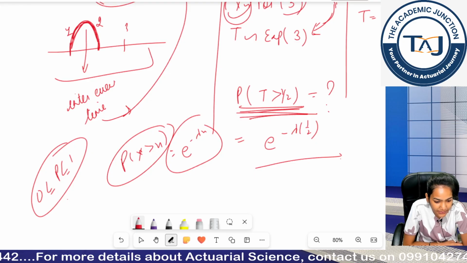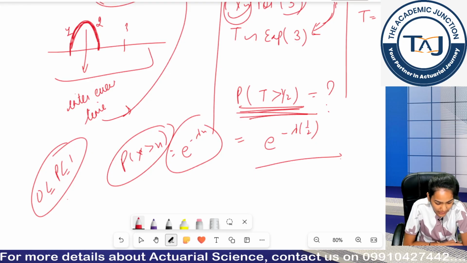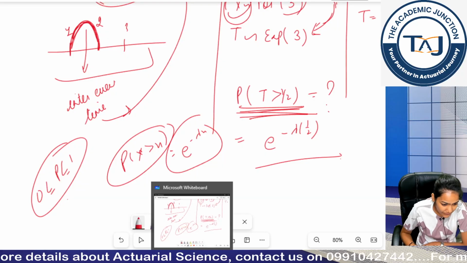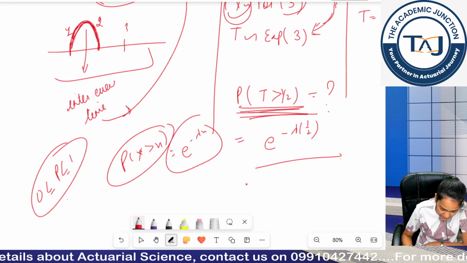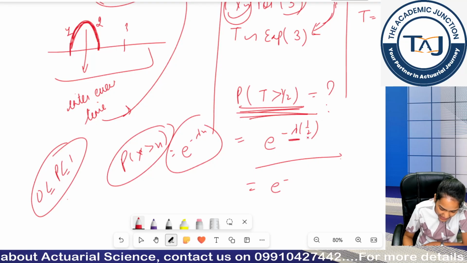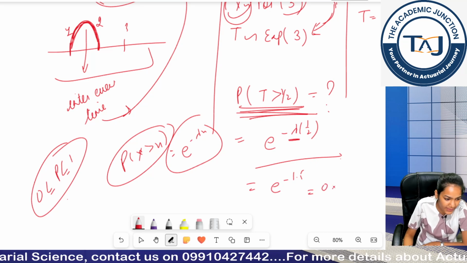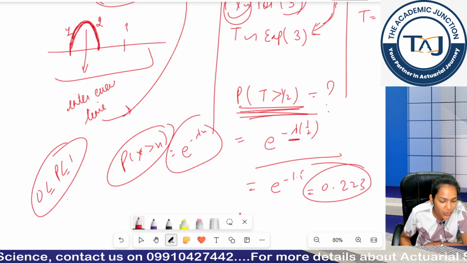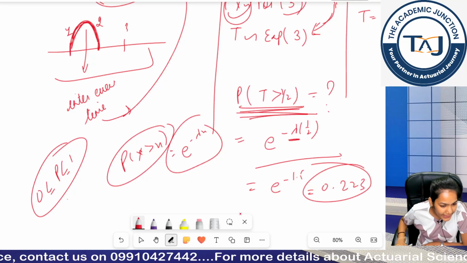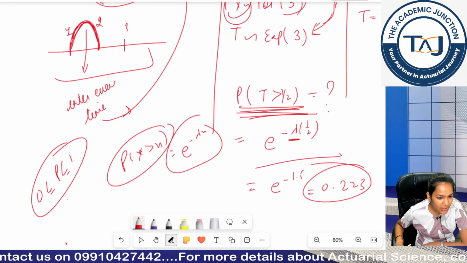Quickly tell me the answer. 0.223. Yes, very good. Okay, so I put in here, so my lambda is 3, it basically becomes e to the power minus 1.5, this is coming out to be 0.223. Clear, Fatima? Any doubt?